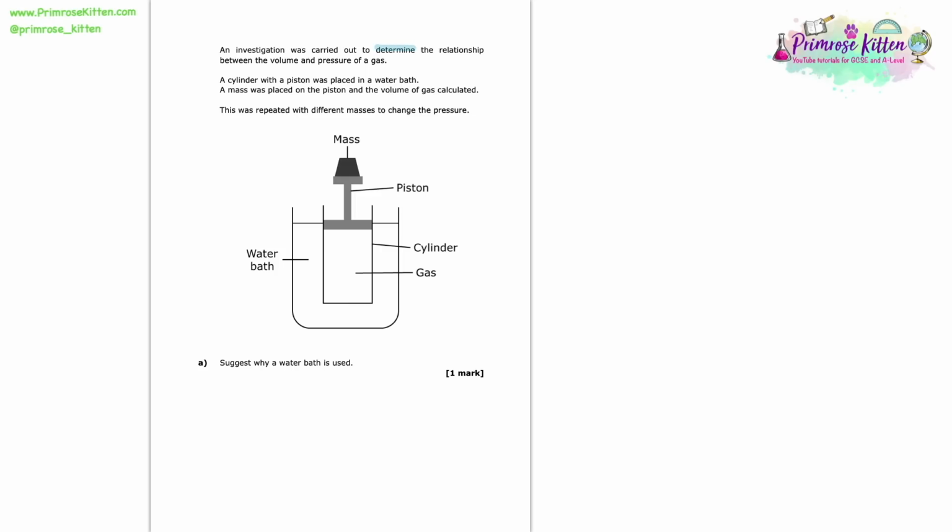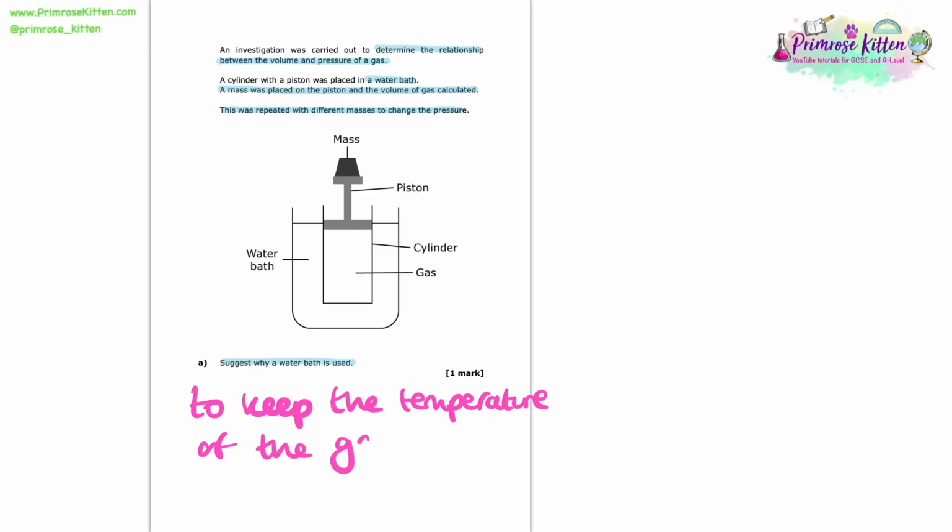An investigation was carried out to determine the relationship between volume and pressure of a gas. A cylinder with a piston was placed in a water bath. A mass was placed on the piston and the volume of gas calculated. This was repeated with different masses to change the pressure. Suggest why we used a water bath in this experiment. So water baths are commonly used in science, and the reason why we use them in any of your sciences is to keep the temperature constant. So in this case, we're using it to keep the temperature of the gas constant, and that's all we've got to write.